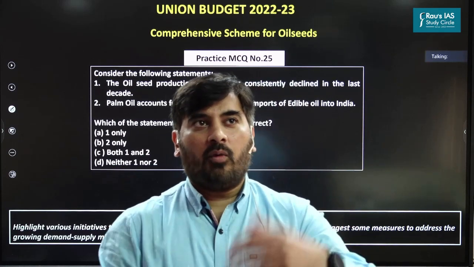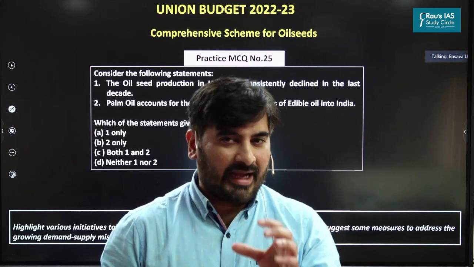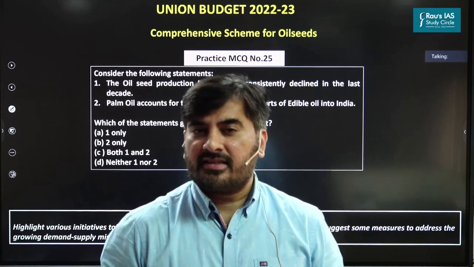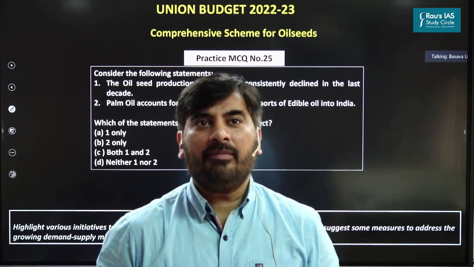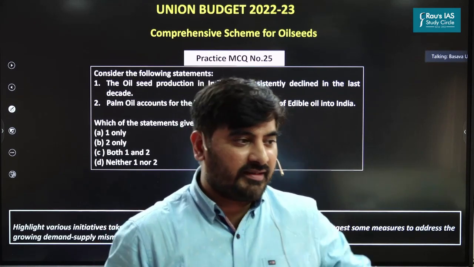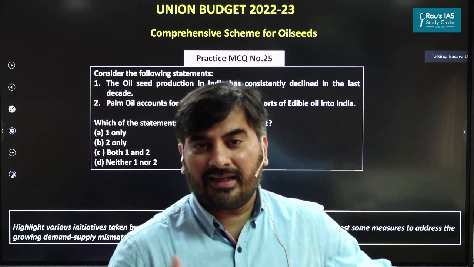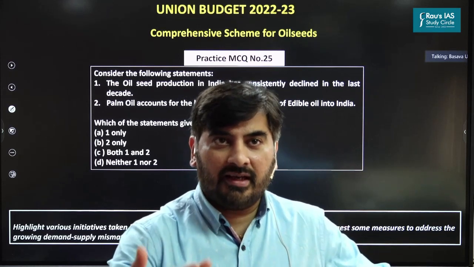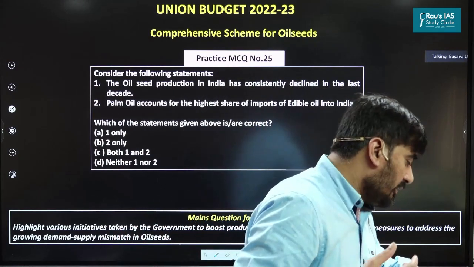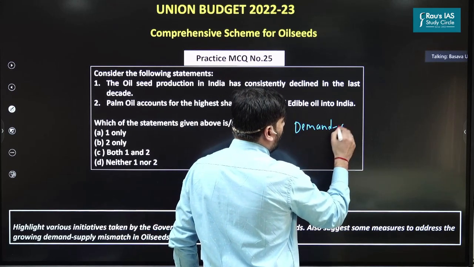So what do you mean by oil seeds? In case of India, we have almost around 9 major oil seeds. These oil seeds include groundnut, safflower, sunflower, sesame, mustard, Niger, and so on. So we have around 9 major oil seeds. The importance of these oil seeds is that, as you know, they're converted into edible oils, which in turn is used for the purpose of cooking. But the problem in case of India is we have a huge demand supply mismatch as far as edible oils is concerned.